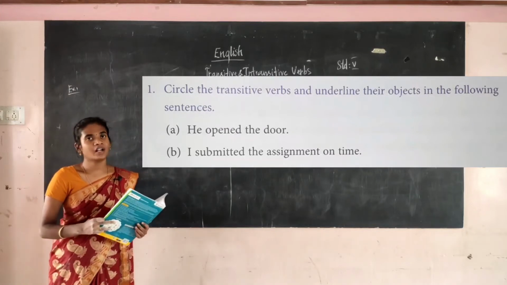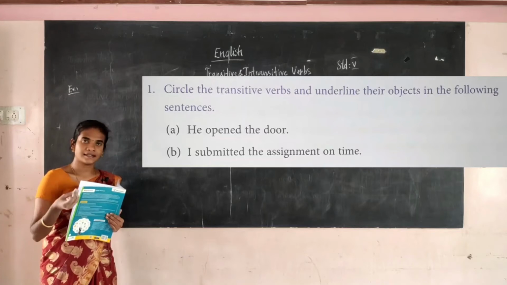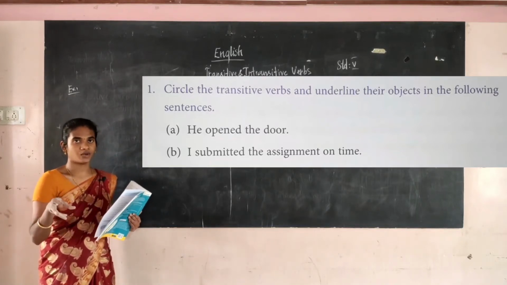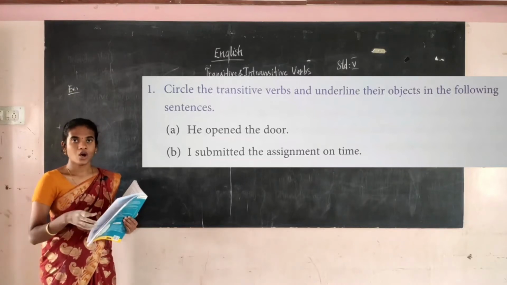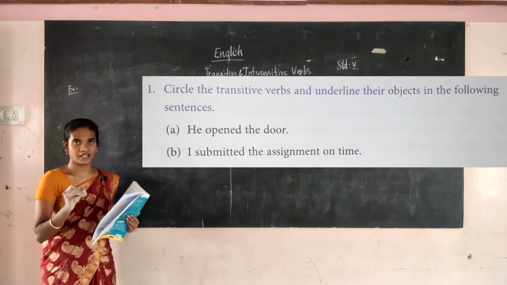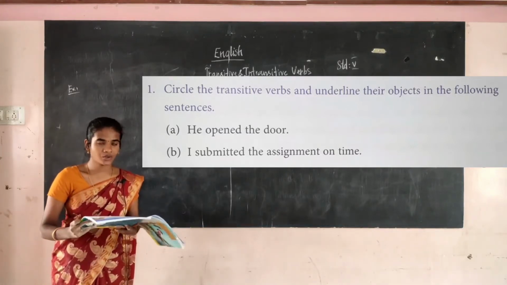For that, what question do you have to ask? What, to whom, for whom. If it is answered, it is a direct object or indirect object, and it comes under the category object. Keep that in mind and do the exercise.